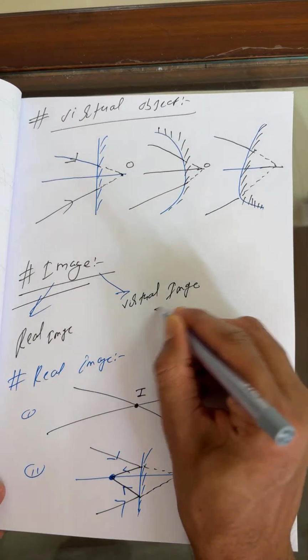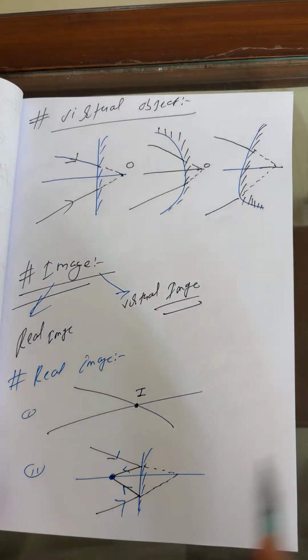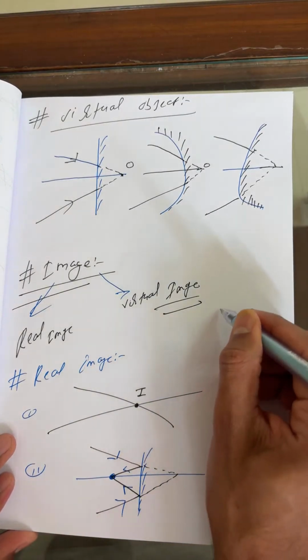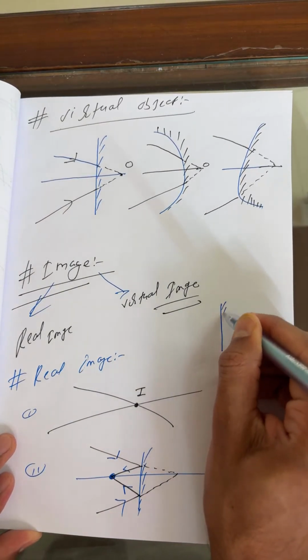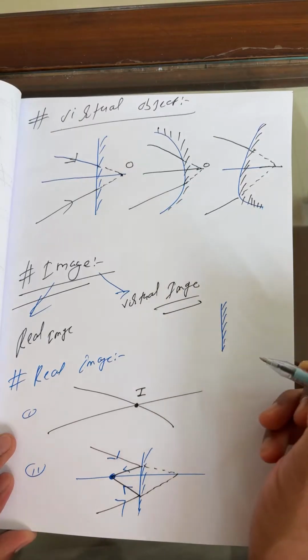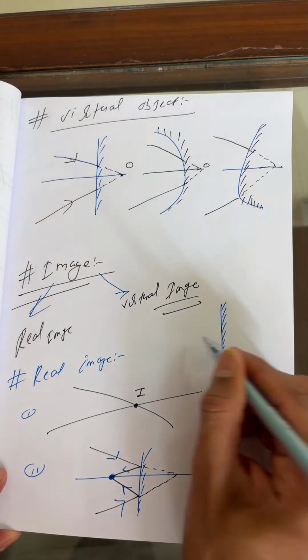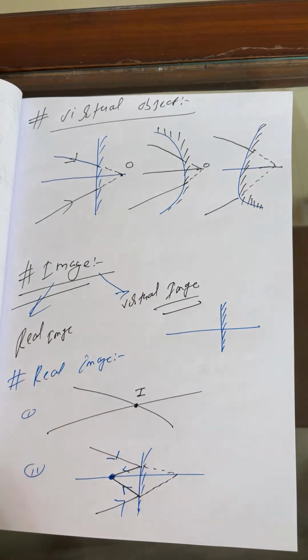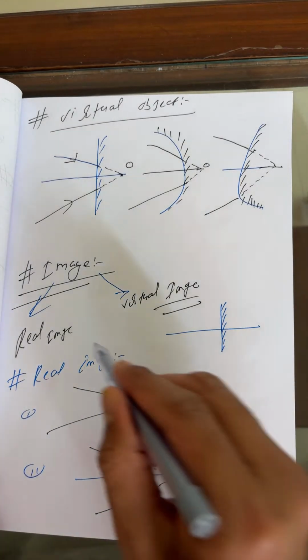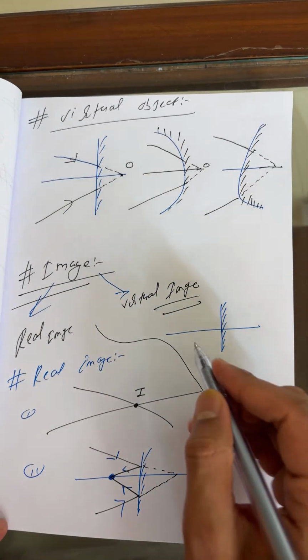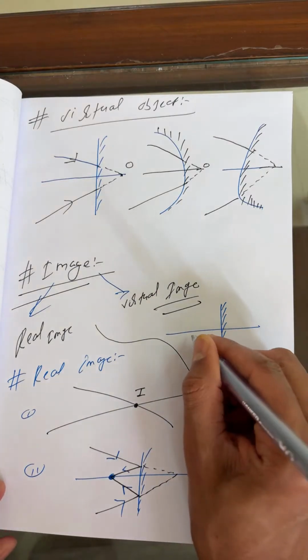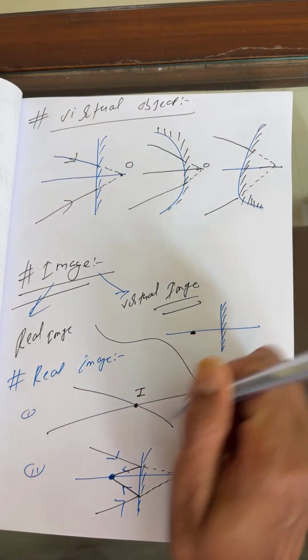Now, beta, I can discuss virtual image. So what is a virtual image, students? You can take a plane mirror into consideration. Let us suppose this is a source.